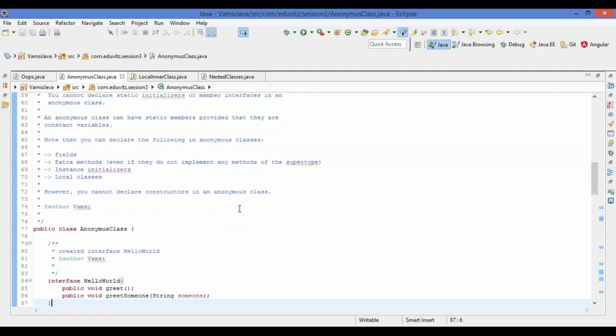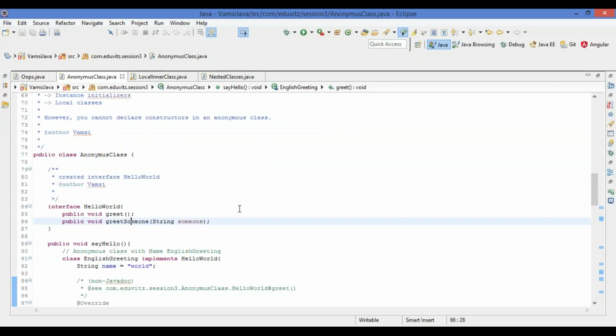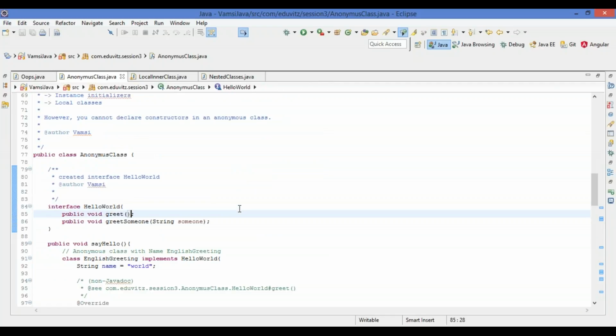Let us see the example. Here I have created an interface HelloWorld which has greet and greetSomeone, two methods. As we discussed in the past also, interface will have the method names and hide the implementation, and the class in which we are implementing it will have to give the method implementation of the interface. Here I am writing an anonymous class. I have written a class inside this method.